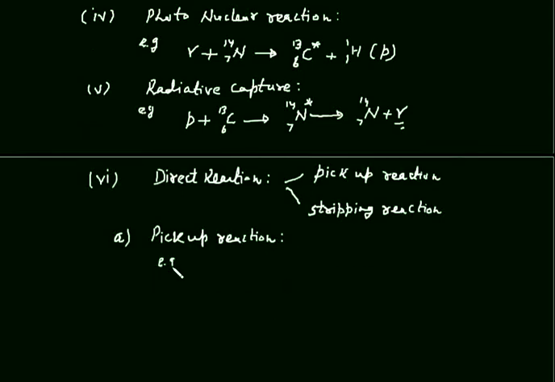Example of pickup reaction is 1H1, which is proton. It strikes the potassium nuclei and we get isotope of this potassium and neutron. This is proton and this is neutron.